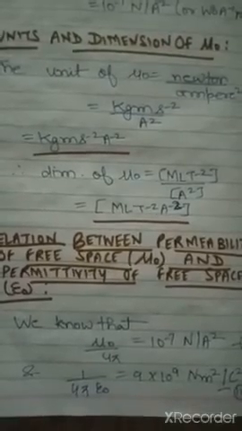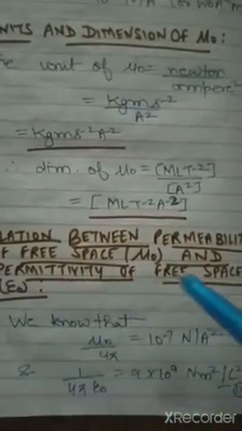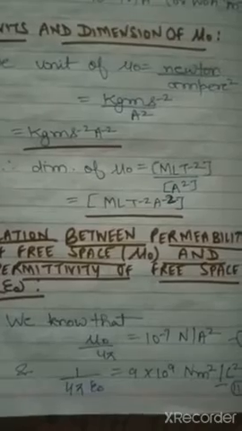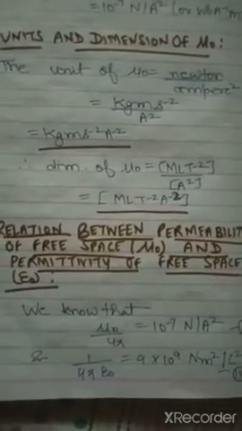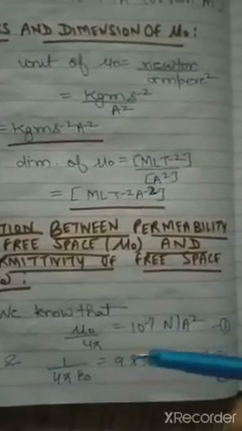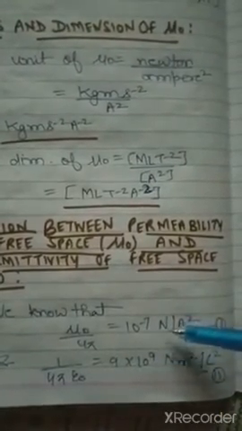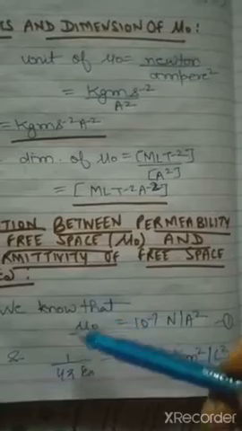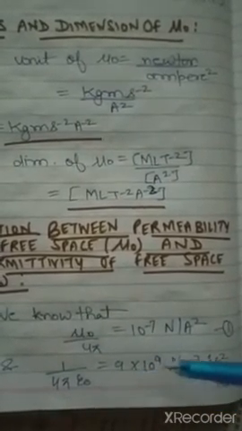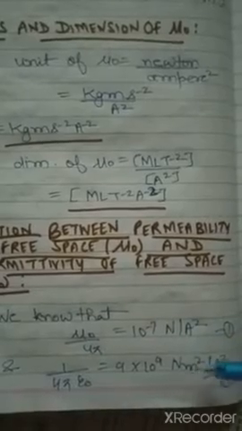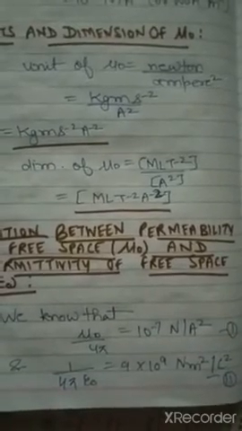Now we have a relation between mu naught, that is permeability of free space, and epsilon naught, that is permittivity of free space. Clear? For finding this, we will use the value of mu naught by 4 pi, that is 10 raised to the power minus 7 Newton per ampere square, and 1 by 4 pi epsilon naught, which we know is equal to 9 into 10 raised to the power 9 Newton meter square per Coulomb square.